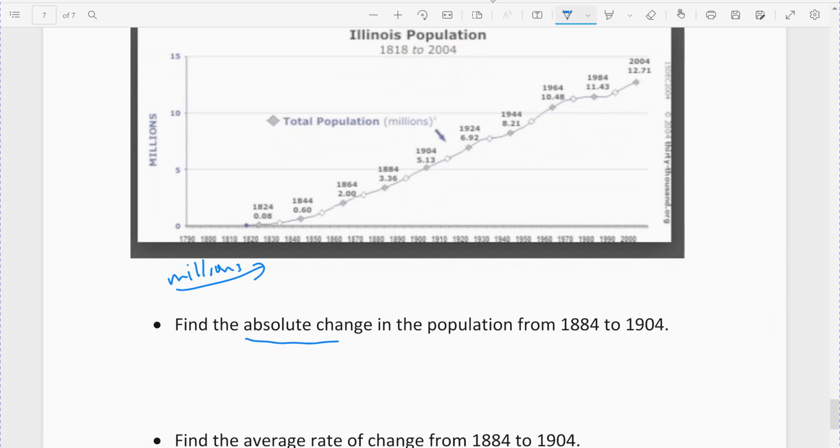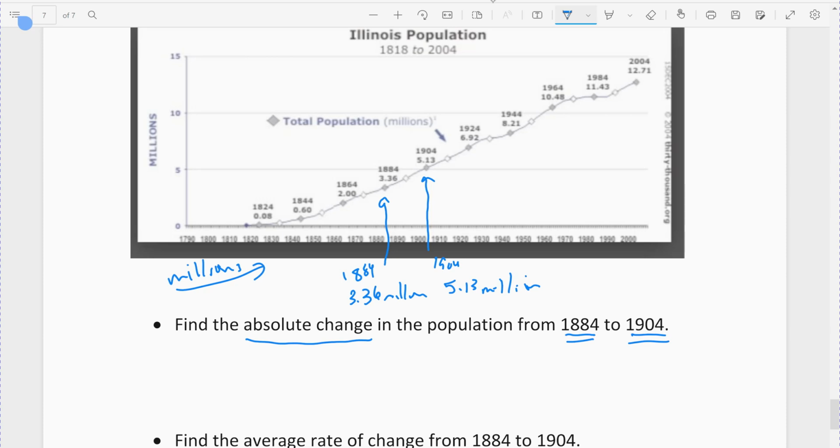Find the absolute change from 1884 to 1904. So 1884 would put me here, and 1904. These are the two values that I'm looking at. 1884 was 3.36 million and 1904 was 5.13 million. Just in case you can't read that, that's what those numbers are.